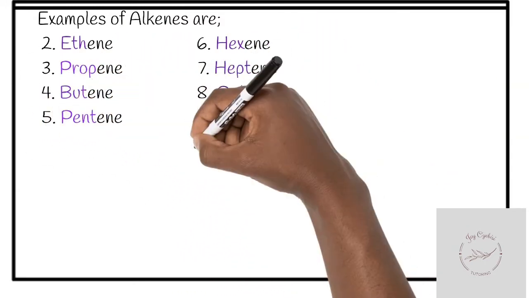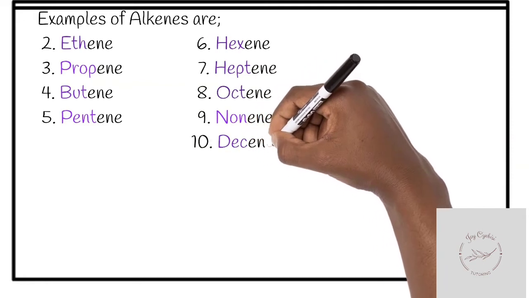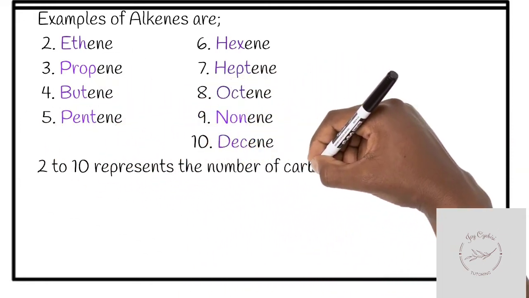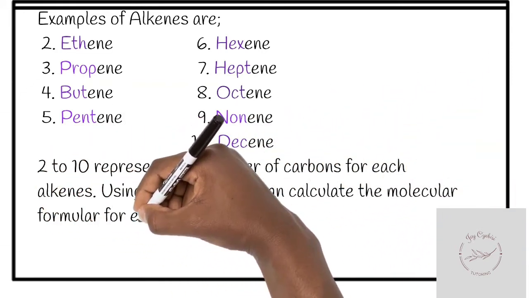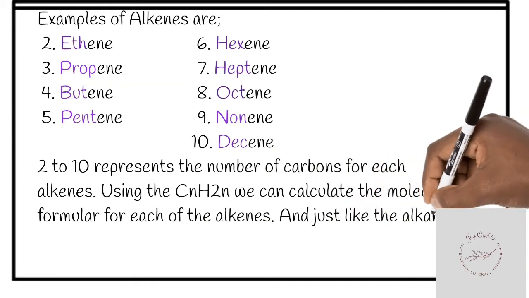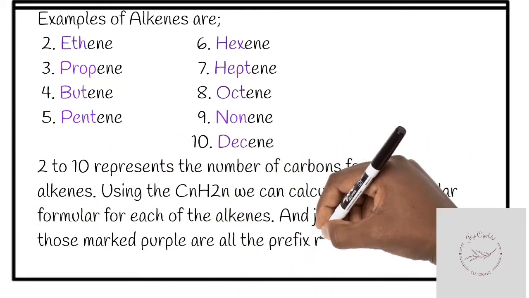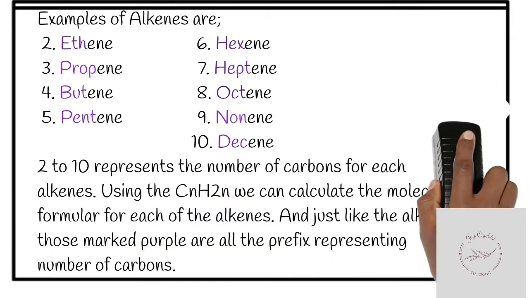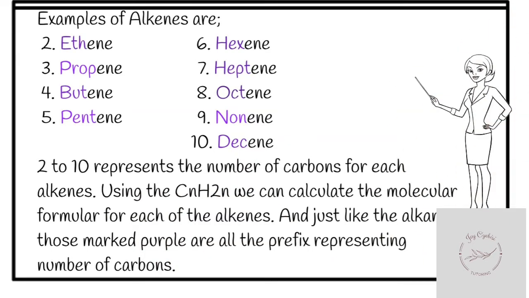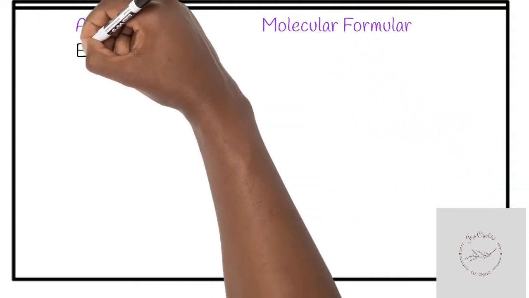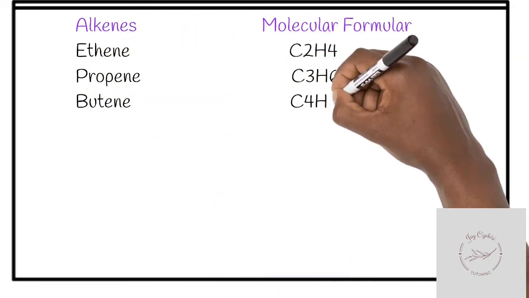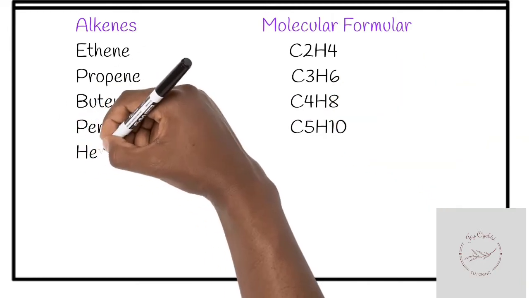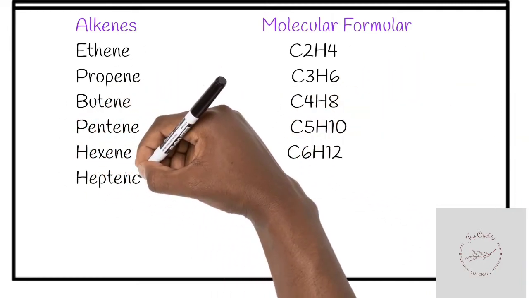Now also know that in this case, the purple marked ones are the prefixes representing the number of carbons. So when you see butene, we're talking of 4 carbon atom alkenes. When you see, for example, the 9th one there, "non" represents 9. And we can go ahead and calculate the molecular formula now that we know what each of those words represents. So we know that ethene is talking about 2 carbon atoms. When we equate it to the general formula, we get C2H4, and so on down to the 10th carbon.